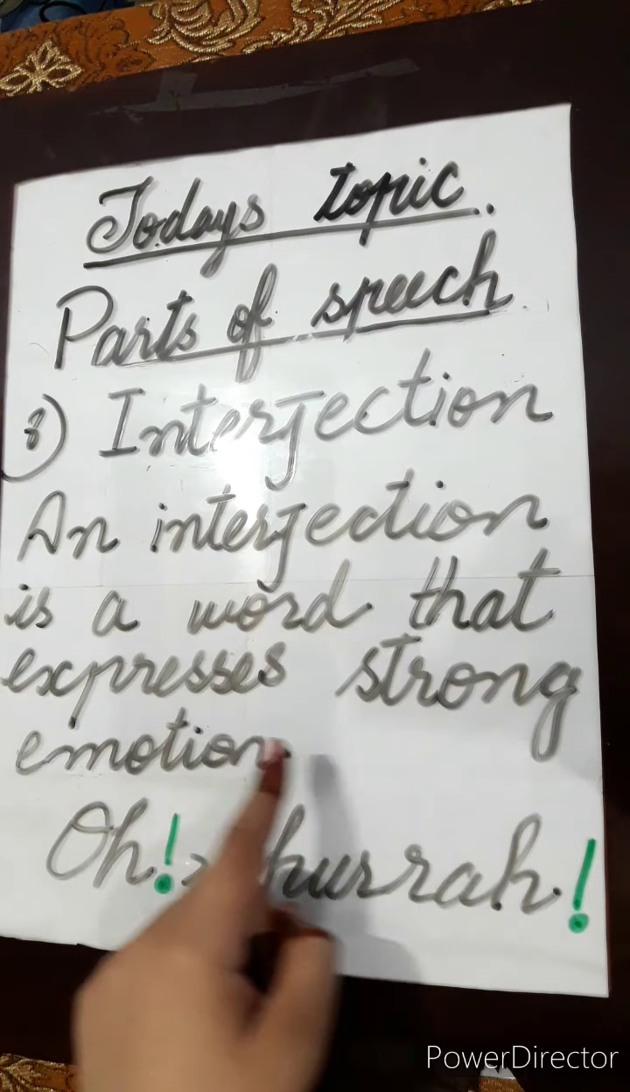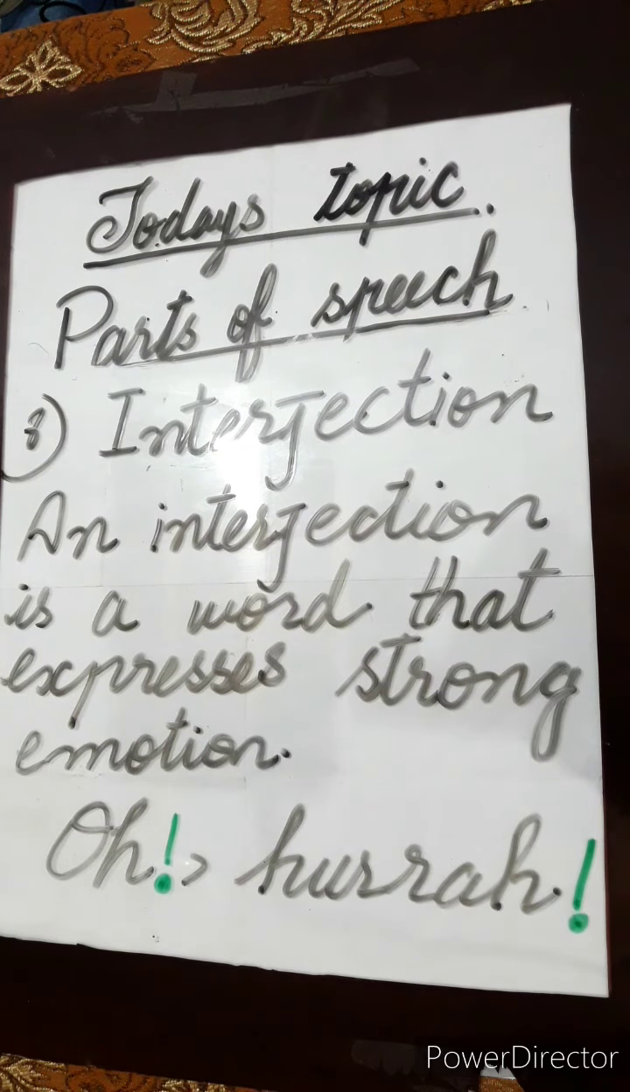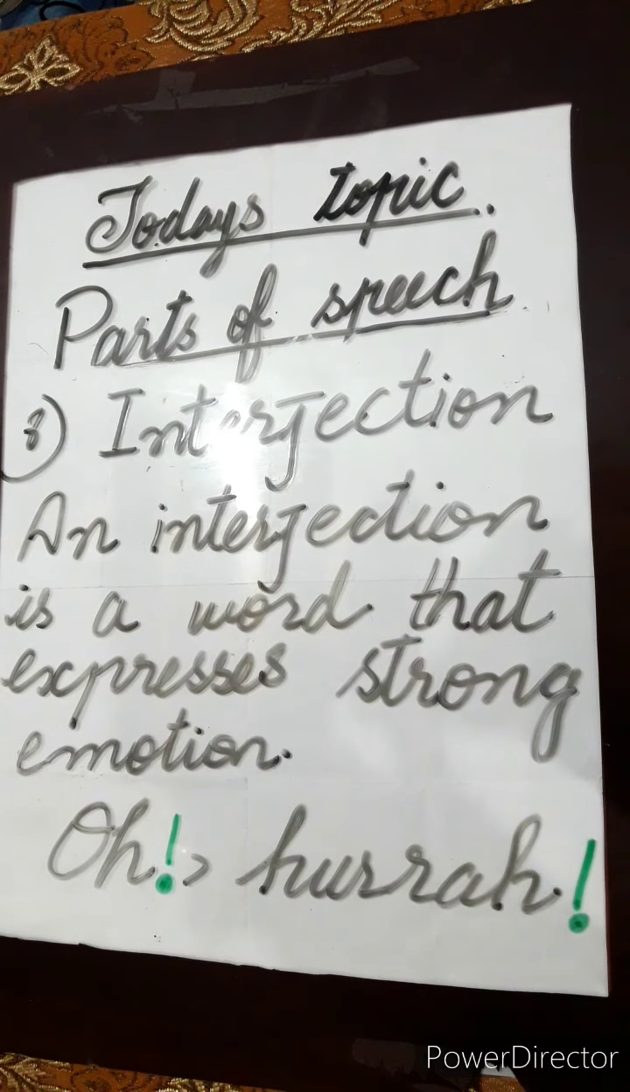Next is interjection. An interjection is a word that expresses strong emotion. Interjection is all about emotions. It is a sudden feeling that comes out on seeing something beautiful or ugly, or if something happens to you, a sudden emotion or sudden expression. For example, oh, hooray. We use an exclamation sign after interjections. It has a specific sign which tells us that it is an interjection.